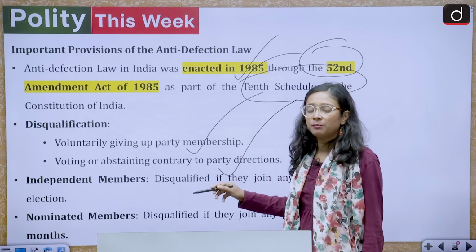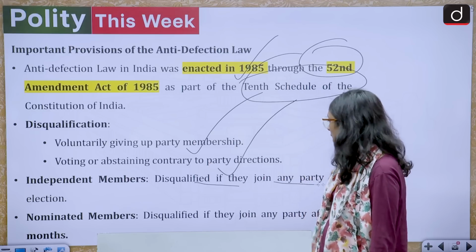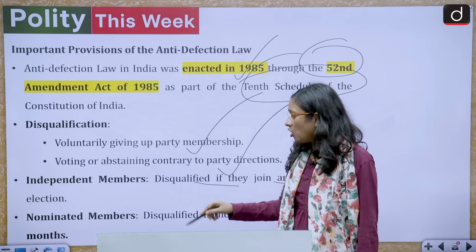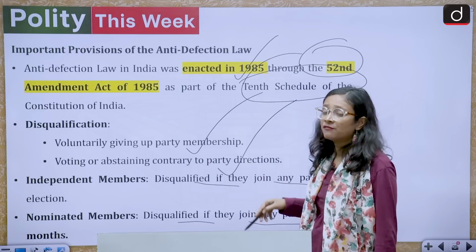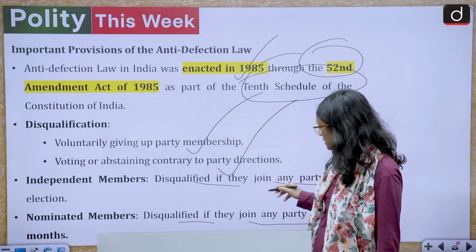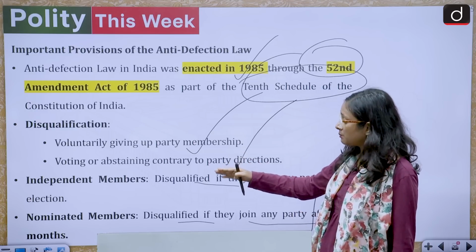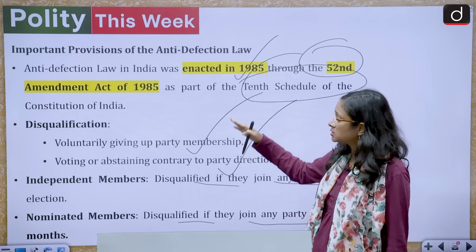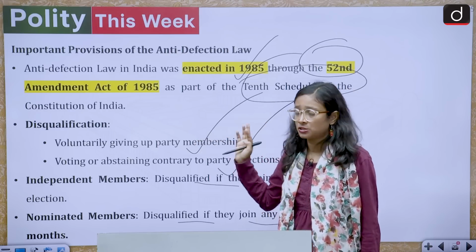For independent members, we have a different rule. They are disqualified if they join any party after the election, while a nominated member is disqualified if they join any party after 6 months. So there is a difference: one has no time mention and the other has a time mention. This is about independent members, this is about nominated members, and this is about people elected on the basis of their political party.